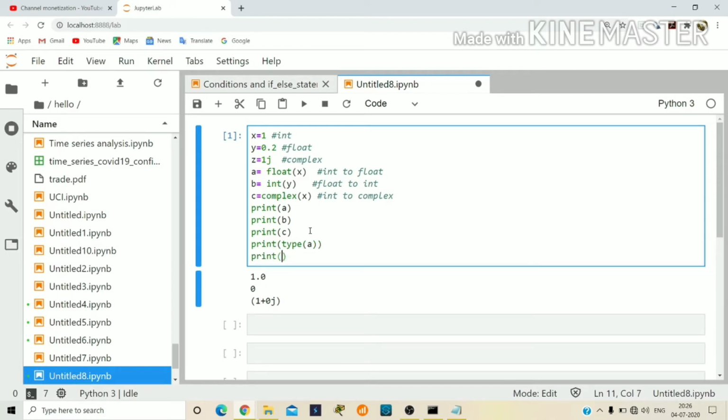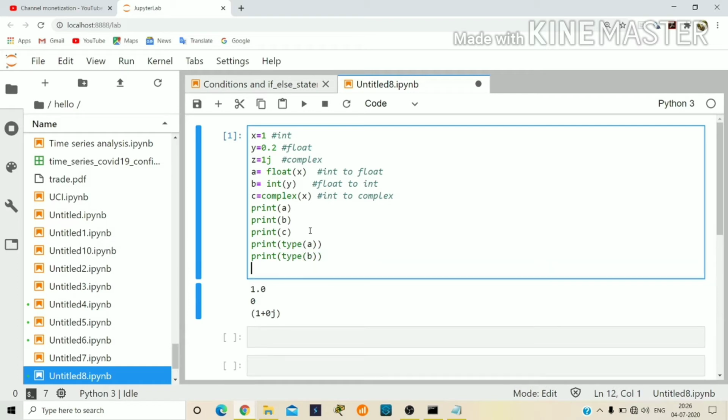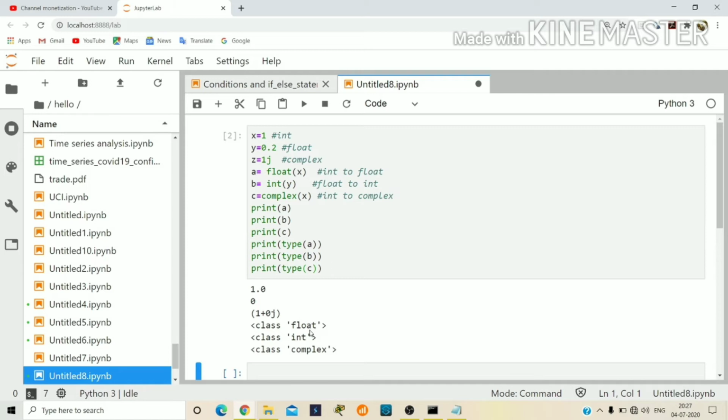Print type of b, print type of c. Okay, let's run it. See here, we are getting float, int, complex, right? We are getting the type of the value. This is how we do the type conversion.